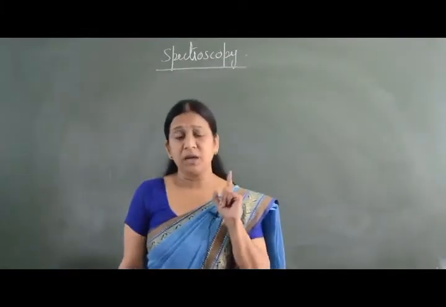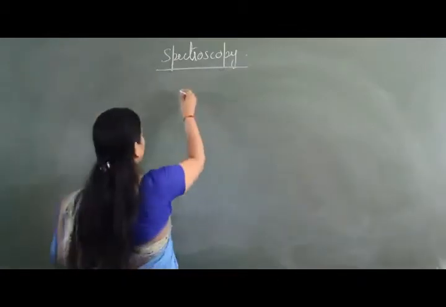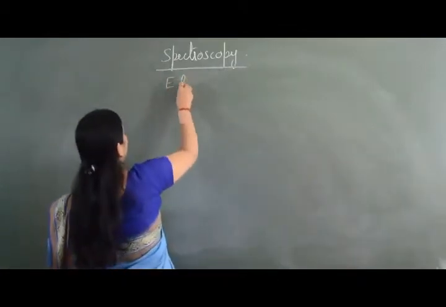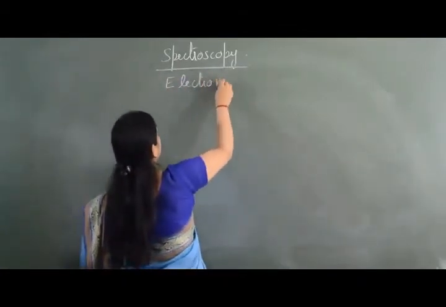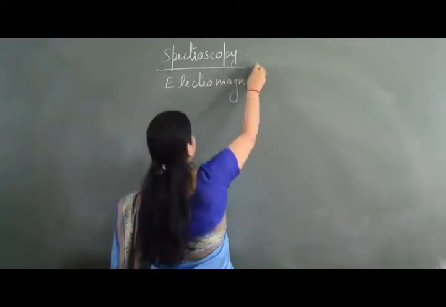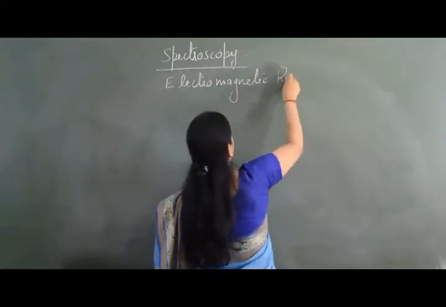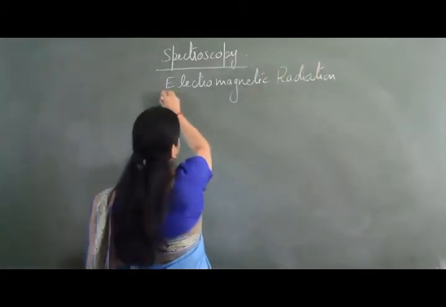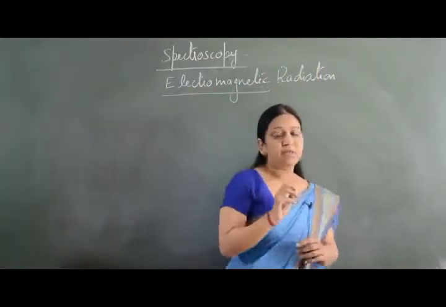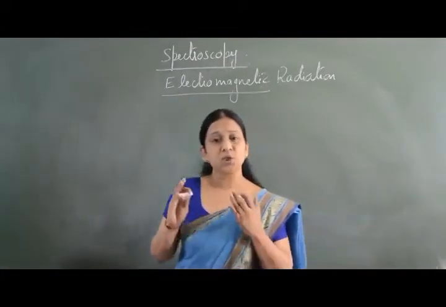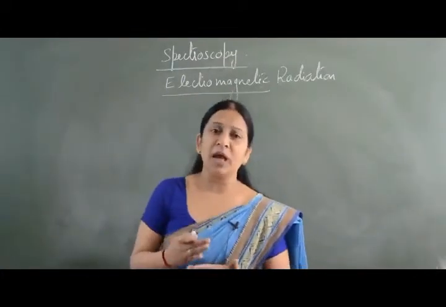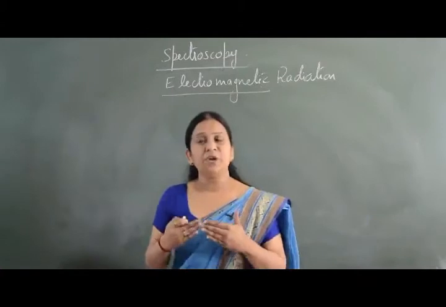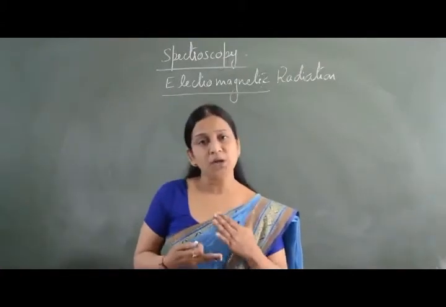The first thing we should know in spectroscopy is electromagnetic radiation. As the name suggests, the radiation is associated with electric and magnetic fields, and they are perpendicular to each other.